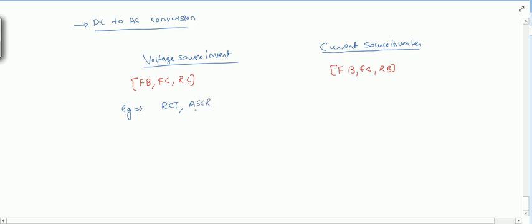If you know about ASCR, or will be learning ASCR, ASCR will be used with a diode basically, because ASCR does not support this reverse current mode. It is used with a certain combination of diode to support reverse current.